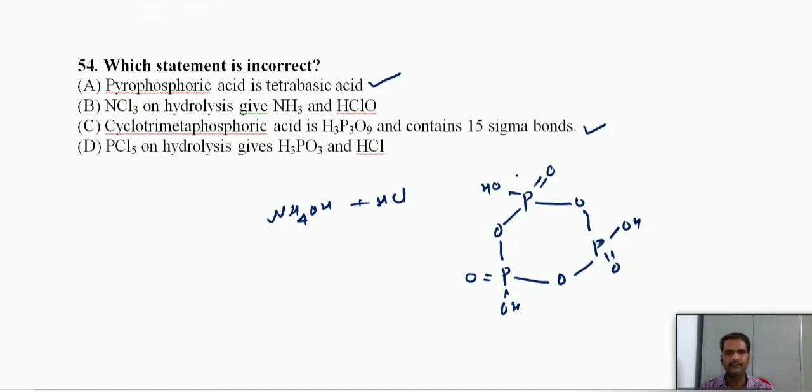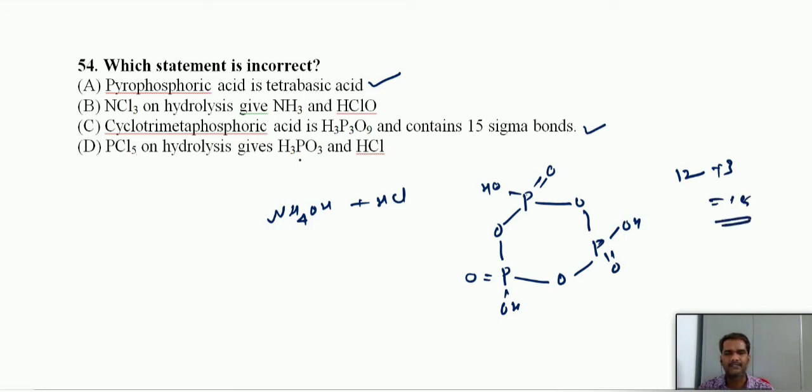We can count sigma bonds, and each phosphorus can form 4 bonds. Each phosphorus 4 bonds means 12, but extra we have oxygen, hydrogen, oxygen, hydrogen, oxygen, hydrogen, plus 3. 12 plus 3, we have 15. So this is also correct.